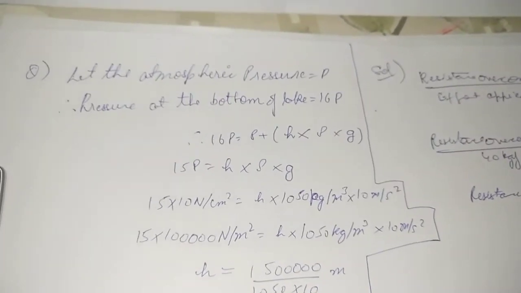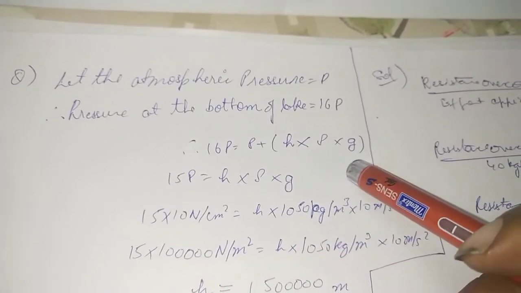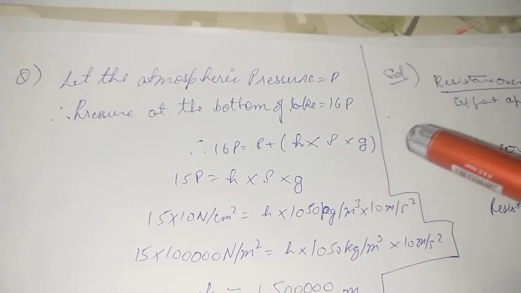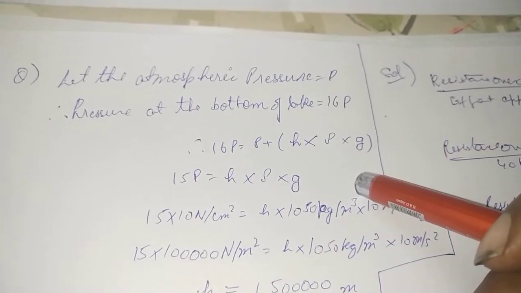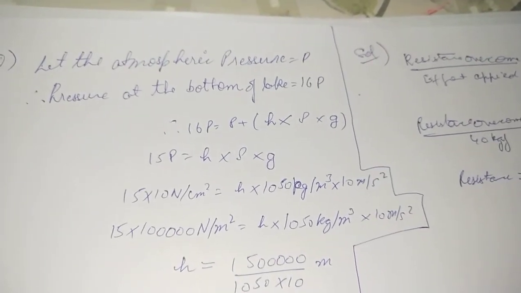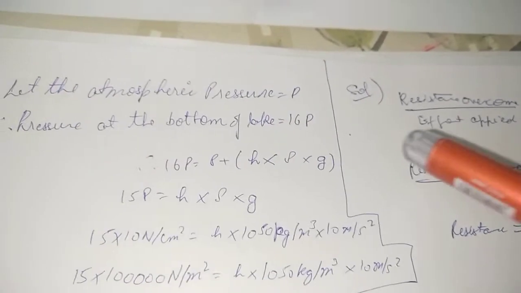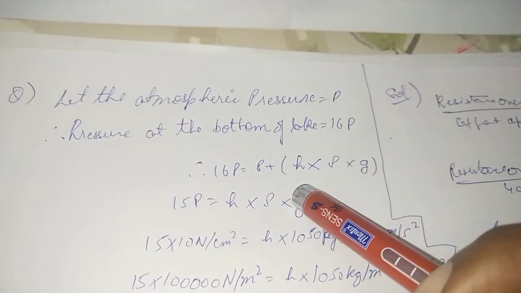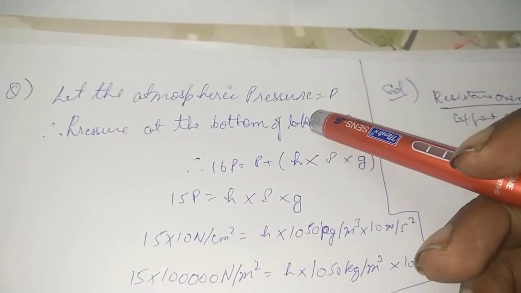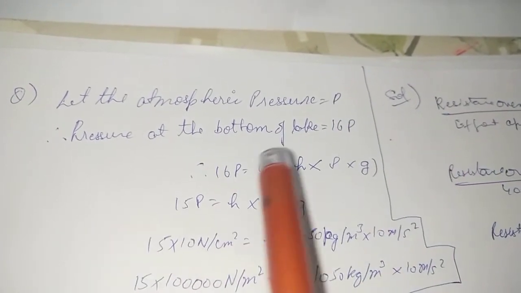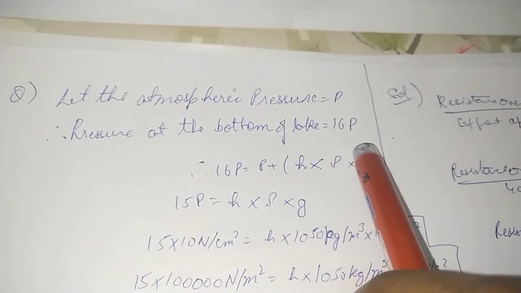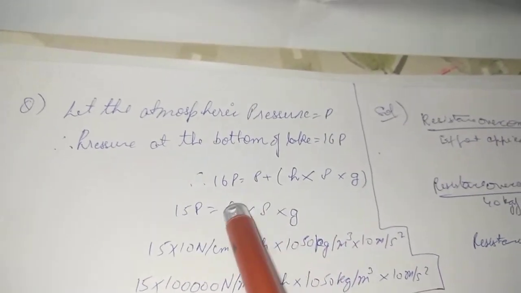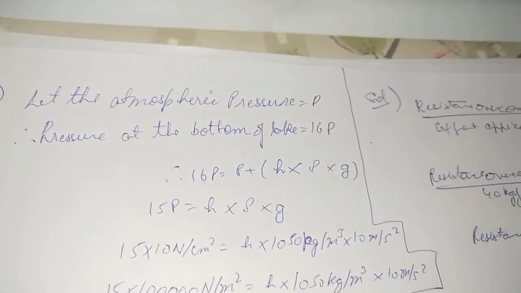Okay children, let me read out the question. Oh no, I got it wrong, I mixed up, just a second. Okay, the question says: calculate the depth of the salt water lake if the pressure at its base is 16 times the atmospheric pressure. The density of the salt water is given as 1050 kg per cubic meter. Acceleration due to gravity is 10 meter per square second that we will be using, and the atmospheric pressure is 10 Newton per square centimeter. Remember, it's per square centimeter.